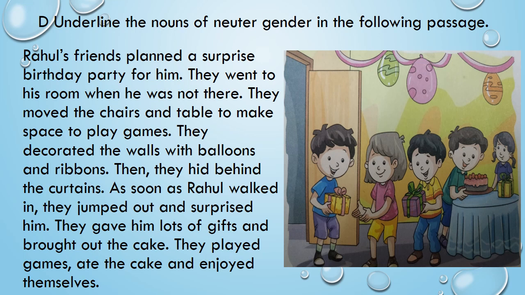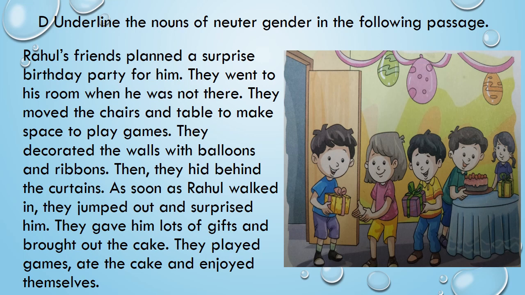Rahul's, you have to read along with me, right? Come on, read. Rahul's friends planned a surprise birthday party for him. They went to his room when he was not there. They moved the chairs and table to make space to play games.